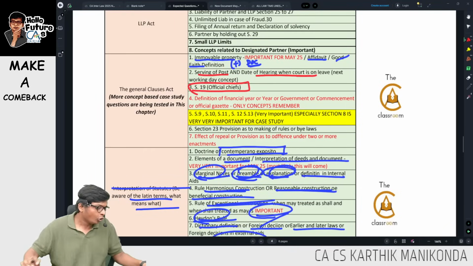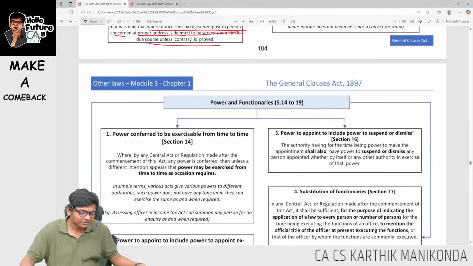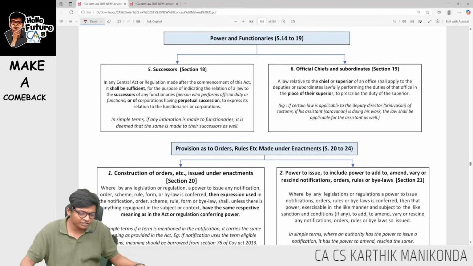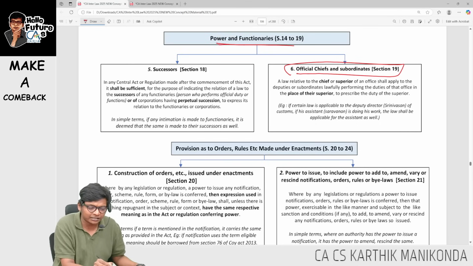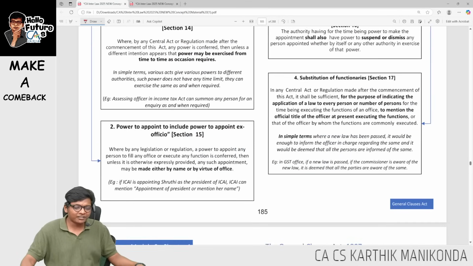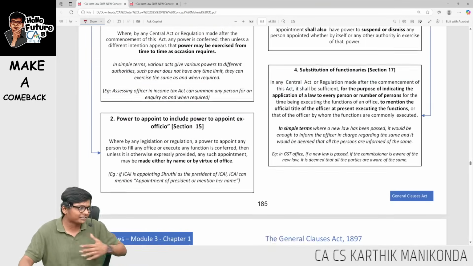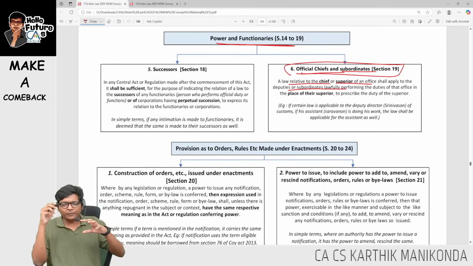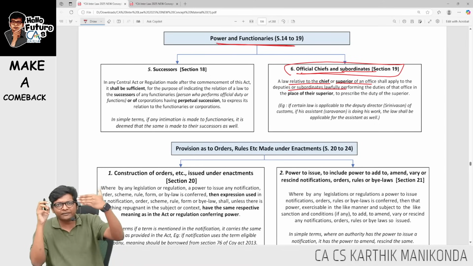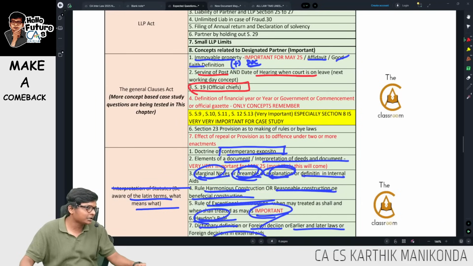Section 19, official chiefs. This will come under official chiefs and subordinates, under powers and functionaries. If you look under powers and functionaries, there are 6 sub points, guys. I'm taking only officials, chiefs and subordinates. A law relating to a chief or superior of office shall apply to the subordinate. That means if something is applicable to the commissioner of income tax, it's applicable even to his subordinate, the assistant commissioner.